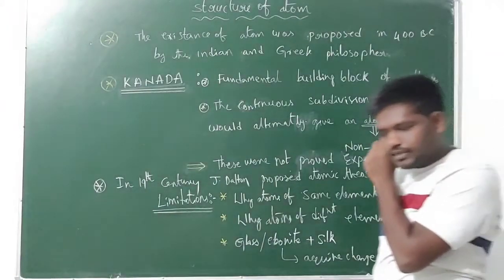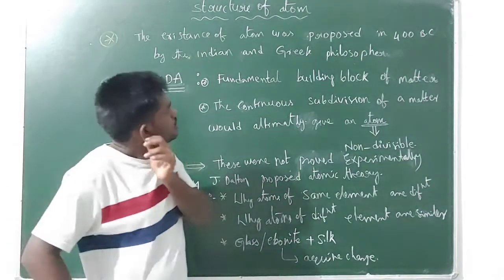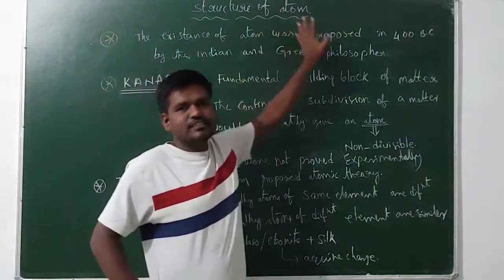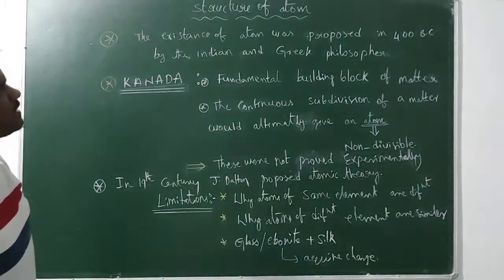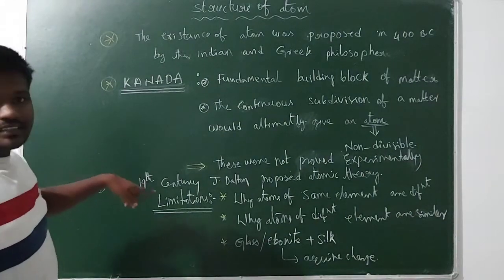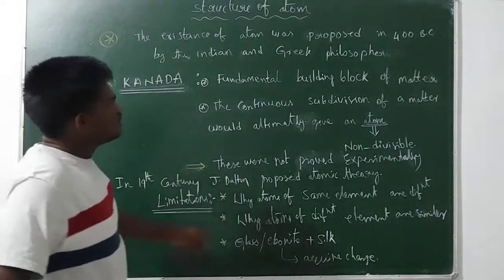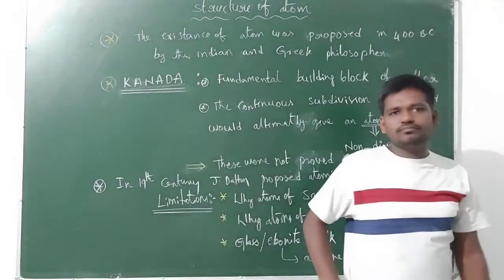In 400 BC only, Indian and Greek philosophers proposed the existence of the atom, and after that guys, in 600 BC, an Indian sage, his name was Kanada,